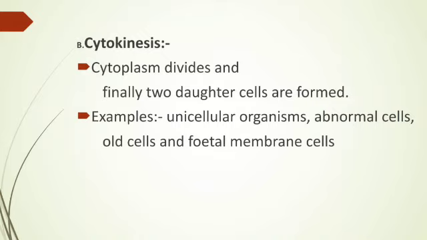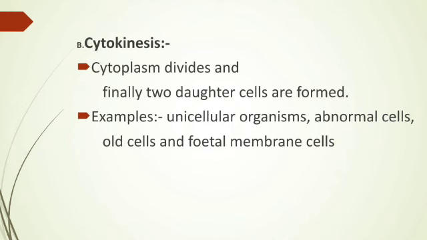And as for examples of amitosis, the amitotic division is seen in unicellular organisms, in abnormal cells, also it is seen in old cells, and amitosis is seen in the fetal membrane cells, also the trophoblast cells of the embryo. Sometimes amitosis is also seen in the liver cells or the cells of the adrenal glands too.